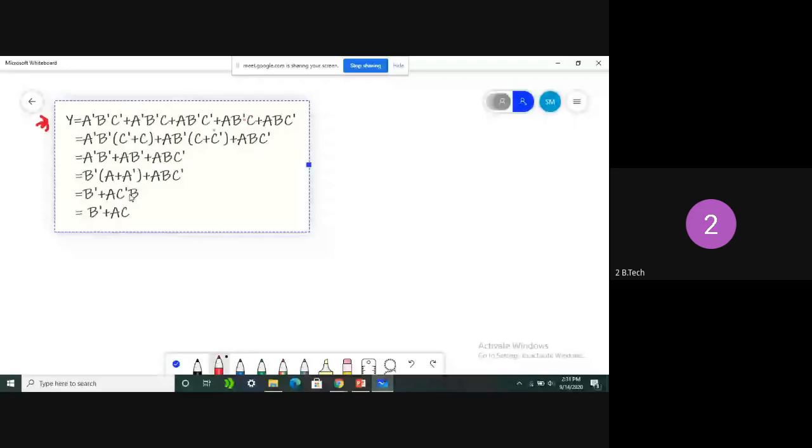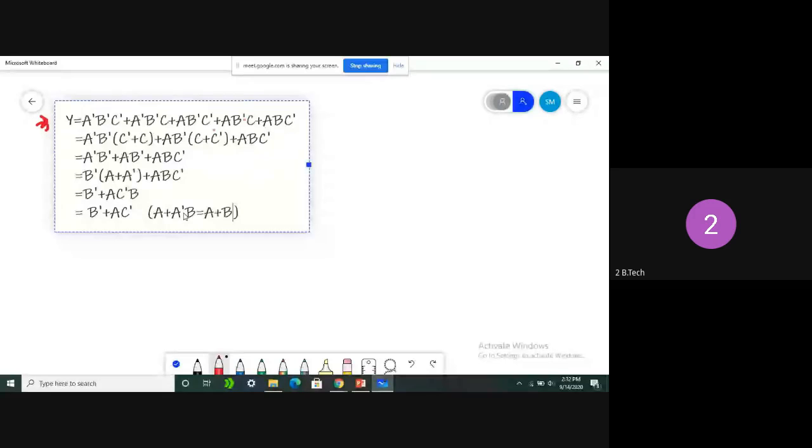So how we got the last equation is, we have one formula: A plus A bar B. If you go through Boolean theorems, we got this equation A plus A bar B, and its value we have already seen the proof of: A plus B directly we can write.